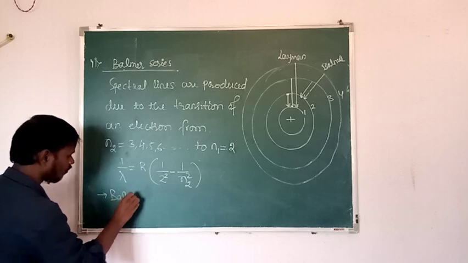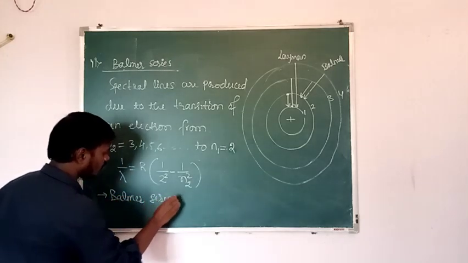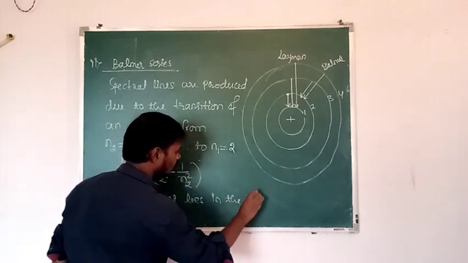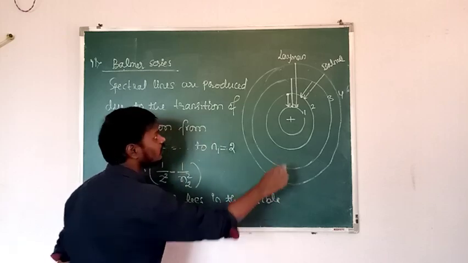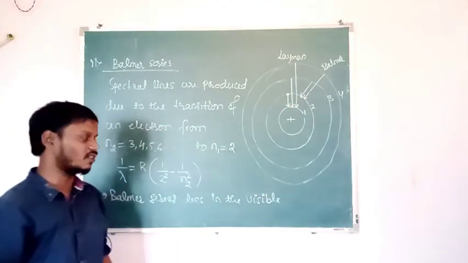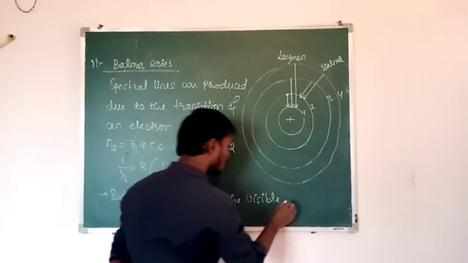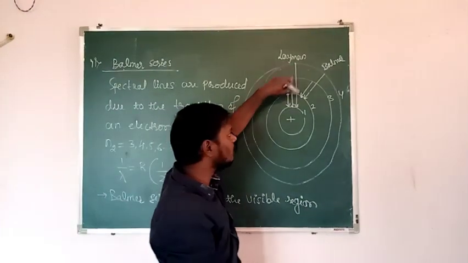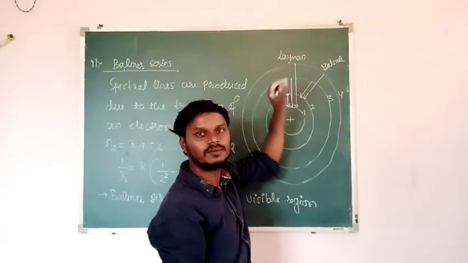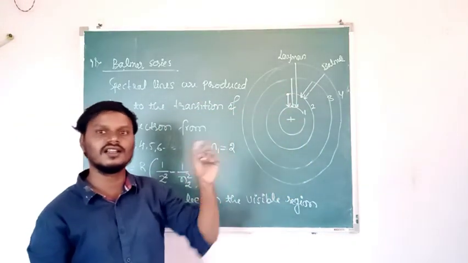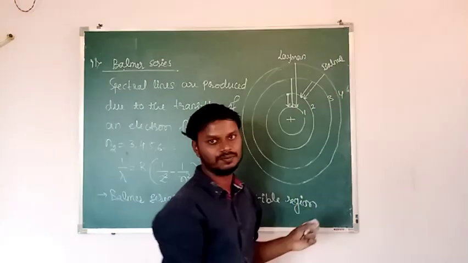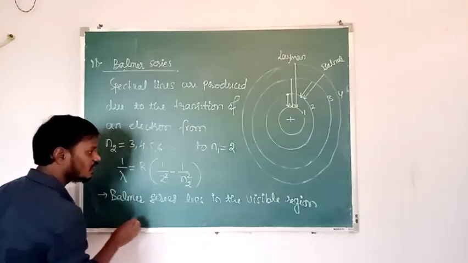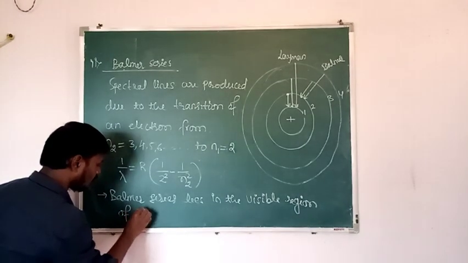Balmer series lies in the visible region. Lyman series lies in the UV region of the electromagnetic spectrum, but Balmer series lies in the visible region. Find the wavelength of the first emitted radiation, which means 3 to 2. And find the wavelength of the last emitted radiation, which means infinity to 2. Then you will get the wavelength range within the visible region. So Balmer series lies in the visible region of the electromagnetic spectrum.